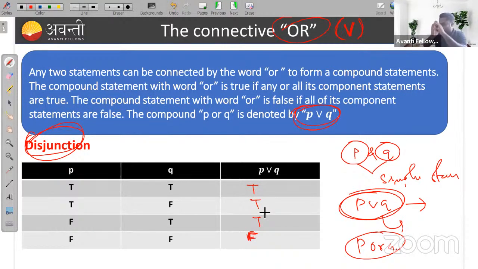Remember, don't bother about anything. The main thing you should focus on, in case of disjunction, is when both the statements are false, the truth value of compound statement P or Q is false, otherwise it is true, right? You can think about the examples in your home. Okay, don't waste time. Chalo, okay.